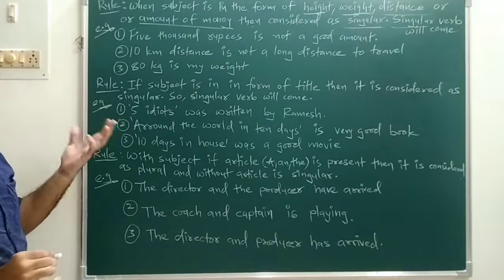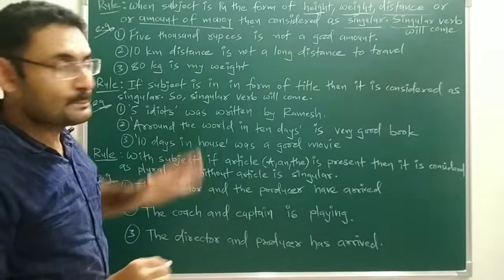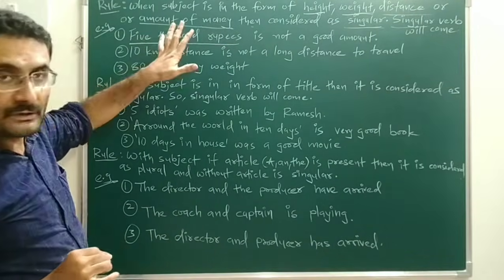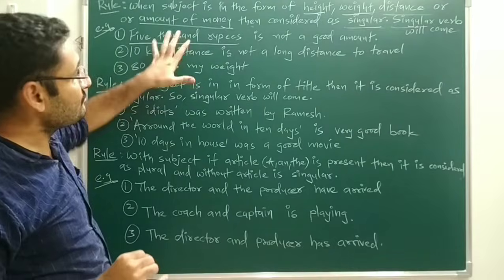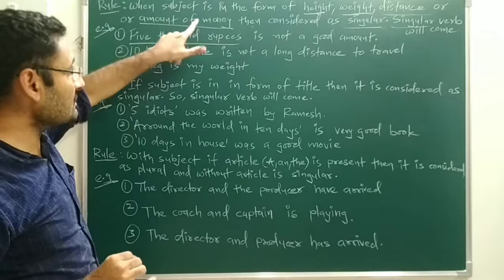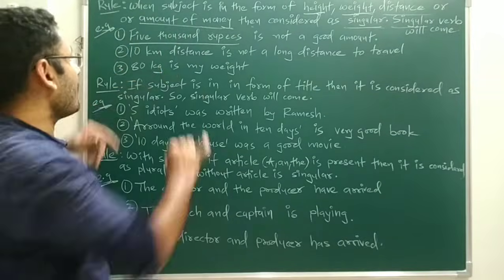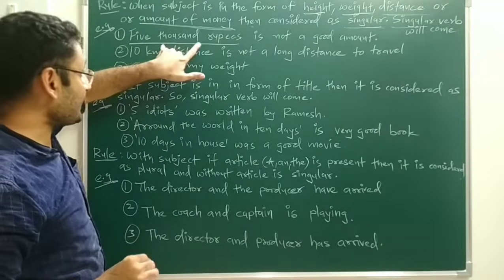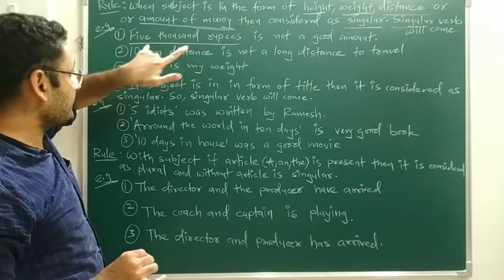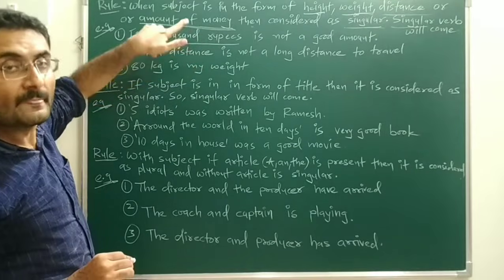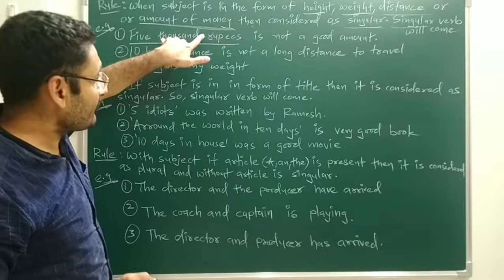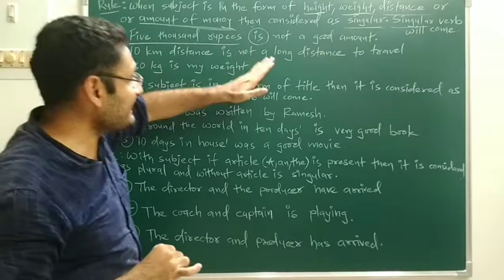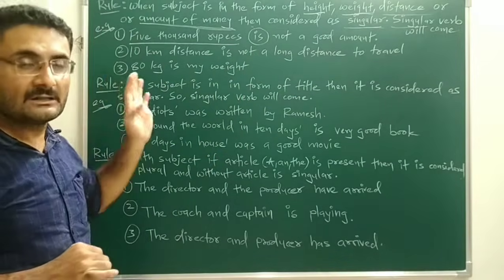How? That we will see in the form of examples, like 5,000 rupees. Now 5,000 rupees, it is your subject. Now that subject is plural. If you say 5,000 rupees, plural, more than one rupee, plural. But the rule says what? That if the subject is in the form of an amount of money, then it is considered as singular. Why? Because that subject is in the form of an amount of money. So with that singular subject you will use a singular verb. So 5,000 rupees is not a good amount. You cannot say are, otherwise it will be incorrect.